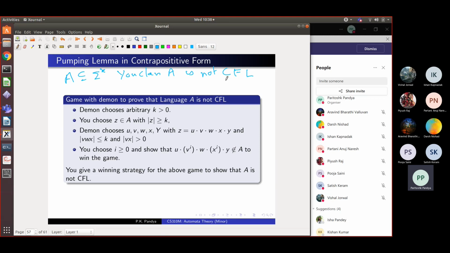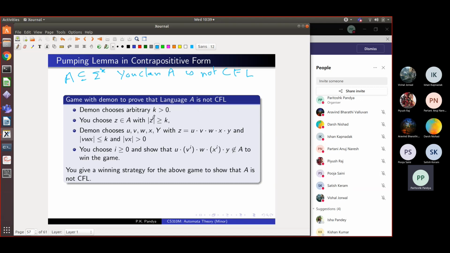So shall I repeat this once again? If you would like me to repeat this, I will do it once again. So you play the game with Demon. You want to show that the language is not CFL, so you want to win against any move that the Demon makes. Demon chooses K, because the pumping lemma says there exists K, and if he thinks it's CFL, he will choose the K.